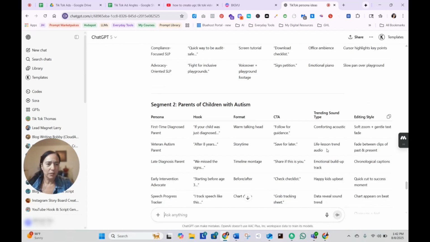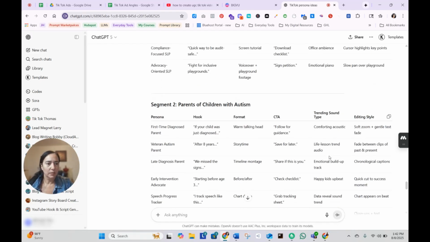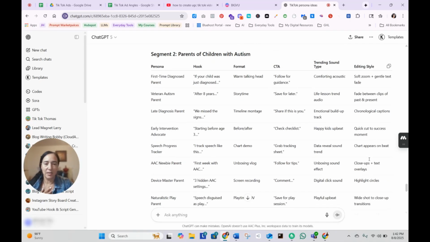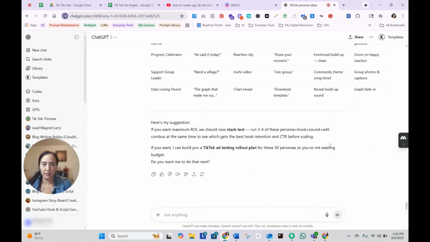So I can probably go to Suno AI to get those. And then what's over here? Editing styles: soft zoom and gentle text fade, fade between clips of the past. Okay, so this is just an editing style. No biggie there. I'm more interested in the sounds and that addition.